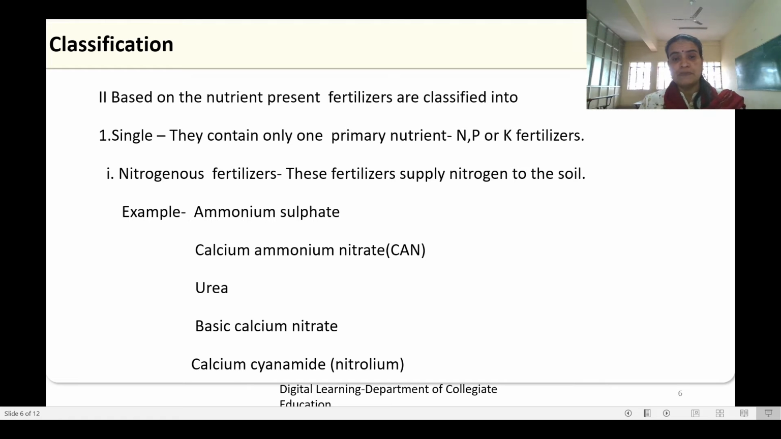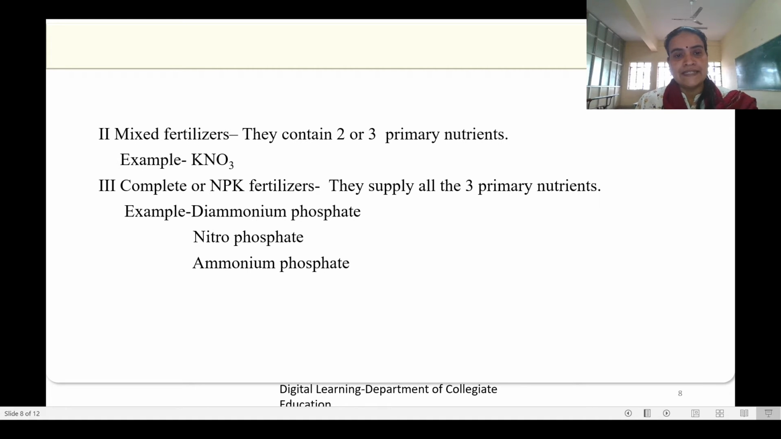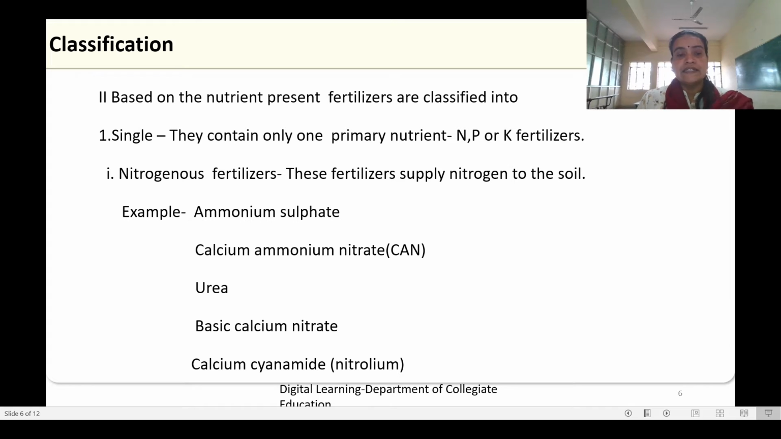Based on the nutrient present in fertilizers, they can be classified into single, then mixed and complete or NPK fertilizers. Single nutrient present fertilizers are single fertilizers and they contain only one primary nutrient like nitrogen, potassium or phosphorus. Nitrogenous fertilizers are the fertilizers which will be supplying nitrogen to the soil.